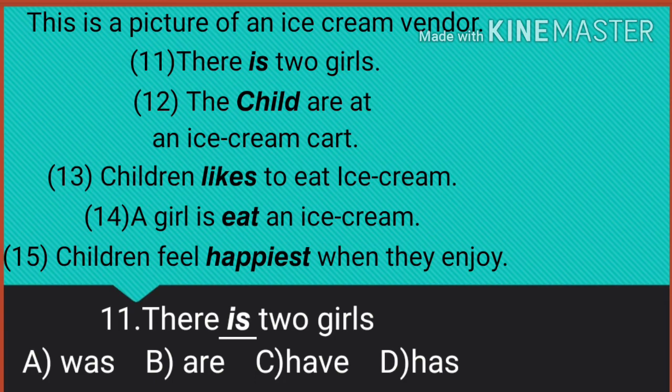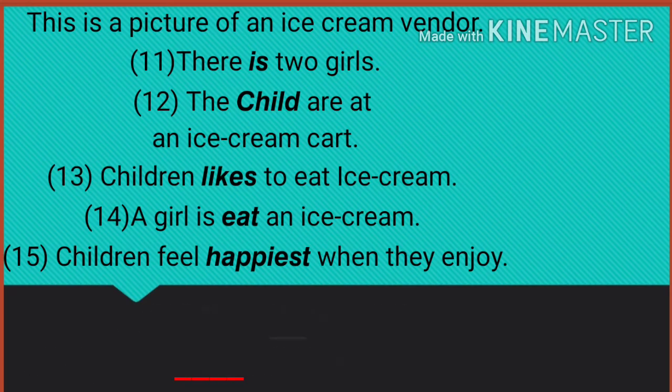11th question. There is two girls. So, the underlined word is a mistake. We have to correct it. Okay, options. A. Was. B. Are. C. Have. D. Has. Which is correct here? B. Are. There are two girls.